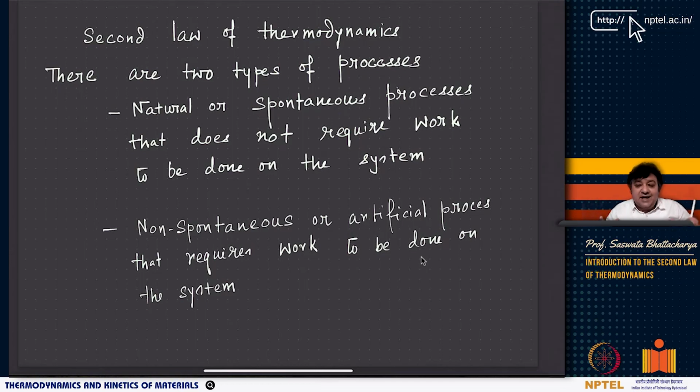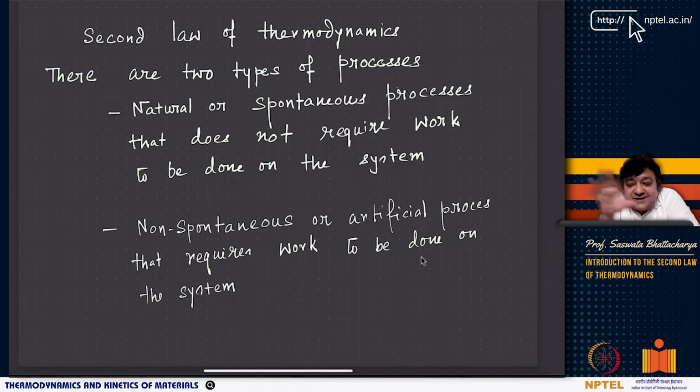You have kept a gas in one side of a chamber, and in the other side you have created a vacuum, and the chambers are separated by a valve, and the valve is closed, so that the gas cannot flow from the left chamber to the right chamber. In such a case, if I open the valve, what will happen?